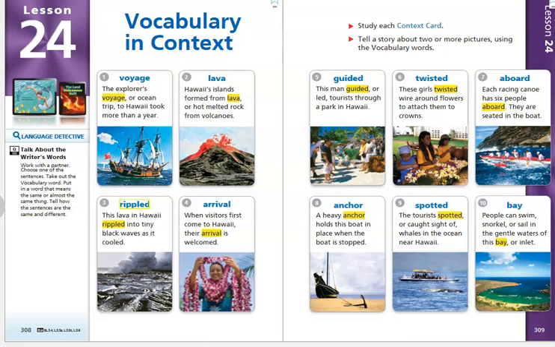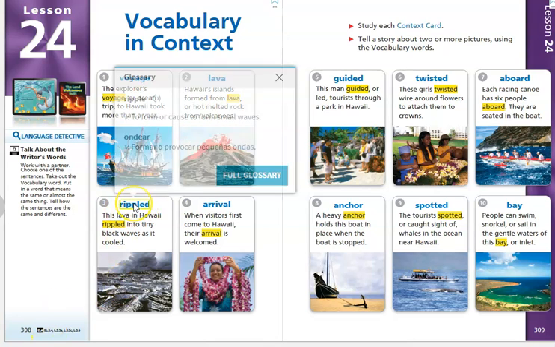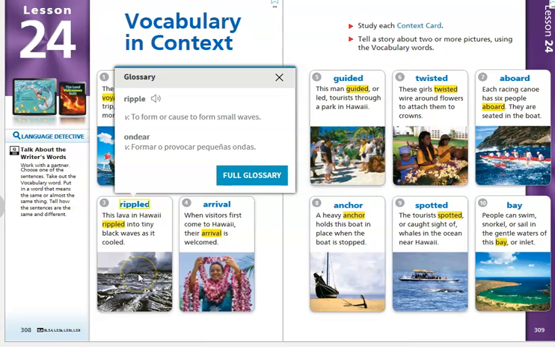Just take your hand and make a little wave so you're causing a ripple. And then let's check the definition. And it says it's a verb, it's an action word, and it's to form or cause to form small waves. And I'm sitting here doing that right now with my hand, making some ripples through the air.